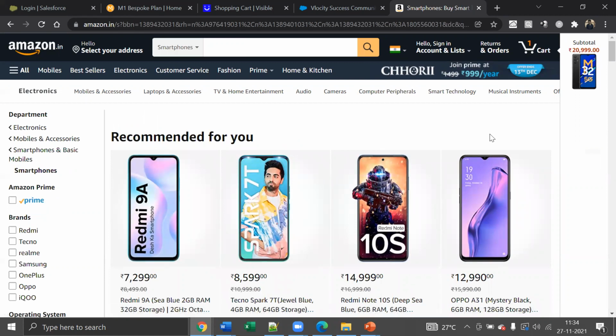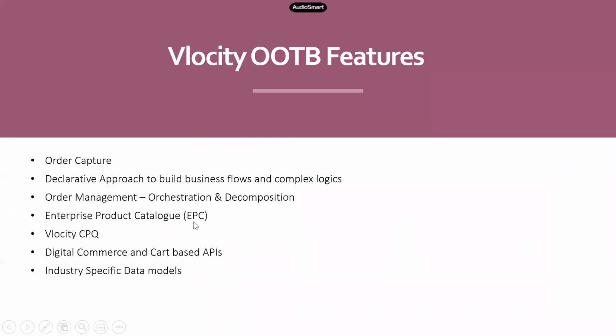So you need this level of customization when you design a product catalog for your client. That can be achieved in EPC with absolutely zero code. You don't have to use any code at all. Everything is achieved through configuration. Not even a single line of code is required in case of EPC. I mean, that may not be the case for order capture or order management. There may be a little customization over there, but in case of EPC, definitely you don't need any code.